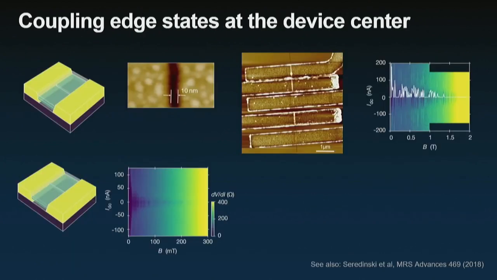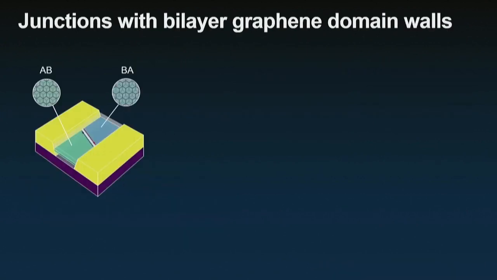Our idea was that we could try to couple two edge states, not on far edges, but in the center of the device. So we created a very narrow slit in the device center of about 10 nanometers, which is comparable to the coherence length of the niobium titanium that we use. We made Josephson junctions, we measured the critical current at high magnetic fields, and we observed nothing. There was no critical current in the quantum Hall regime above 2 Tesla. We tried the same thing with wrinkled graphene devices, shown on the bottom, and same thing, we observed nothing. So we had another idea, which was to use domain walls in graphene.